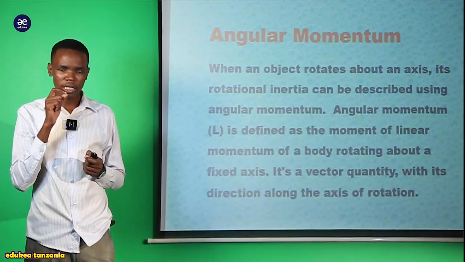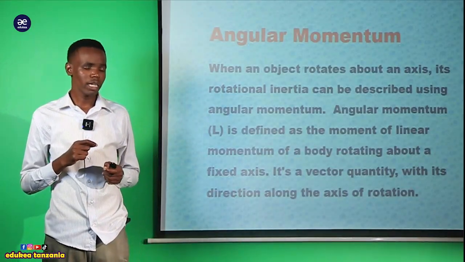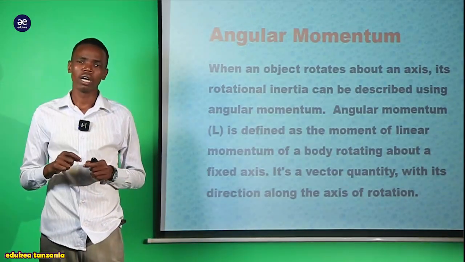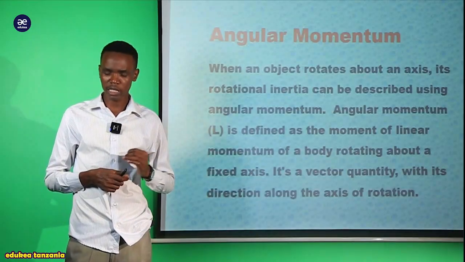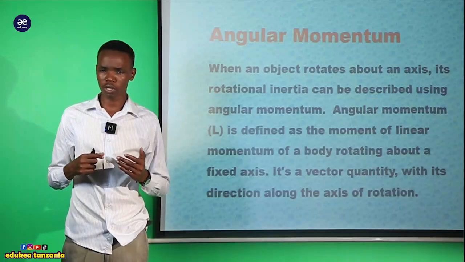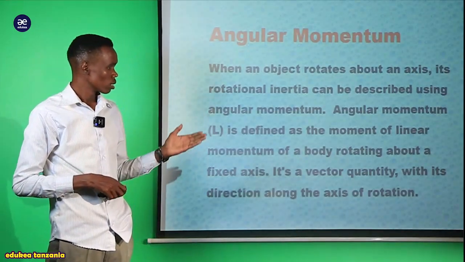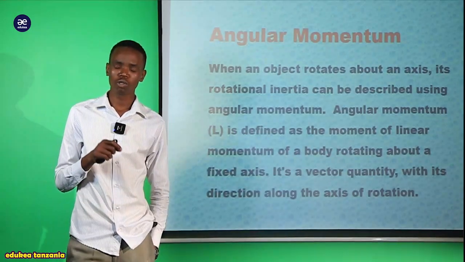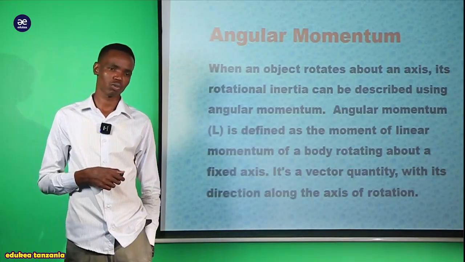For any object that is rotating about an axis, the rotational inertia, we get it through this angular momentum. This is what we try to see in our introduction of angular momentum. So angular momentum is represented by the letter L. We represent angular momentum using the letter L, my dear student.